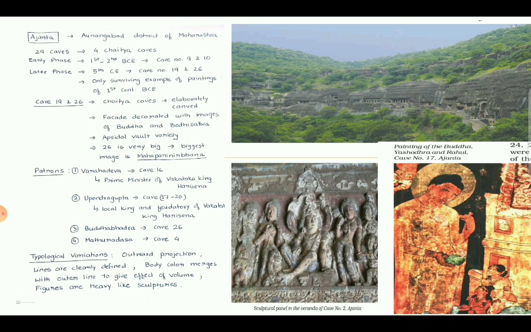The paintings and the sculptures found in these caves were not exactly similar in nature. There were variations. So, what all parameters contributed to these typological variations? The outward projection. In some images, lines are clearly defined. In some images, they are not. Body color merges with the outer line to give the effect of volume. Figures are heavy like sculptures.